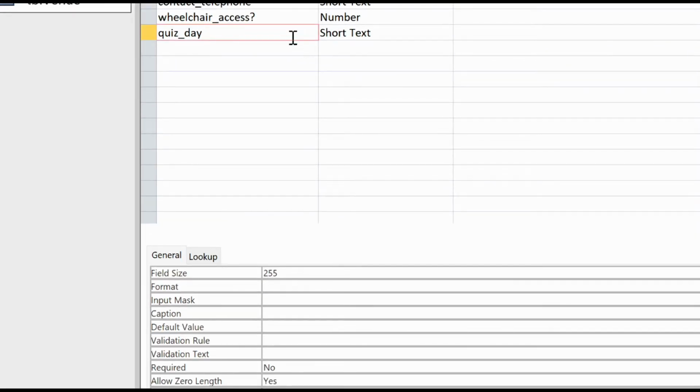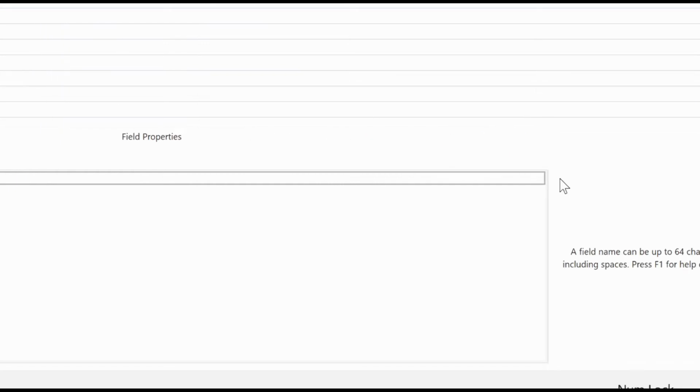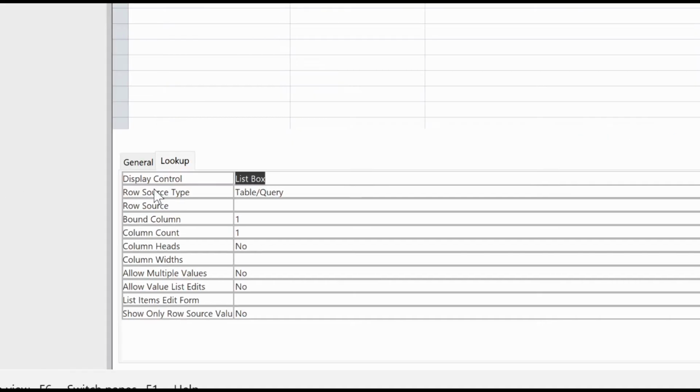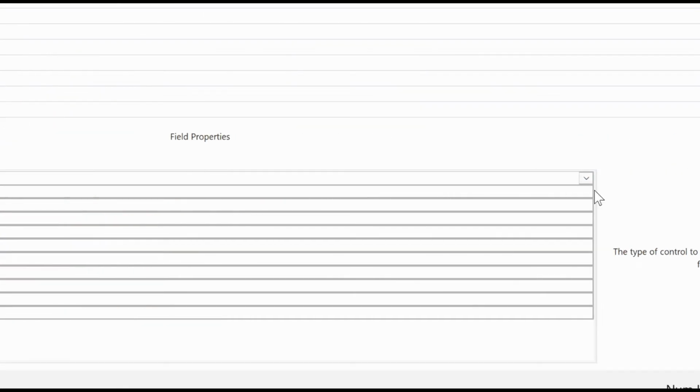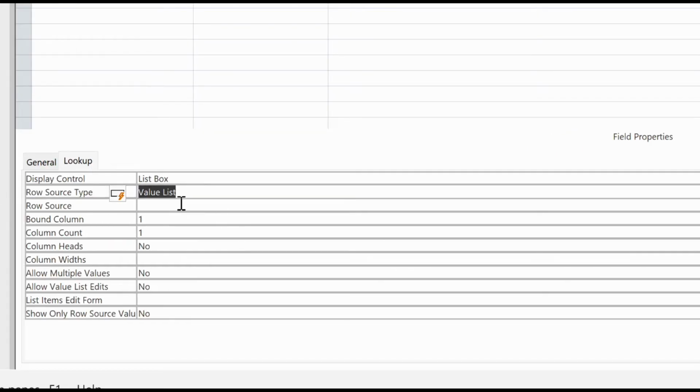So first off, we have to point to quiz day and then go to the lookup, not the general lookup. This one is considered a text box now, so we just change it to list box. Okay, because they want the list box, and this is not in the table or query. It should be on the value list because I provide the value here.